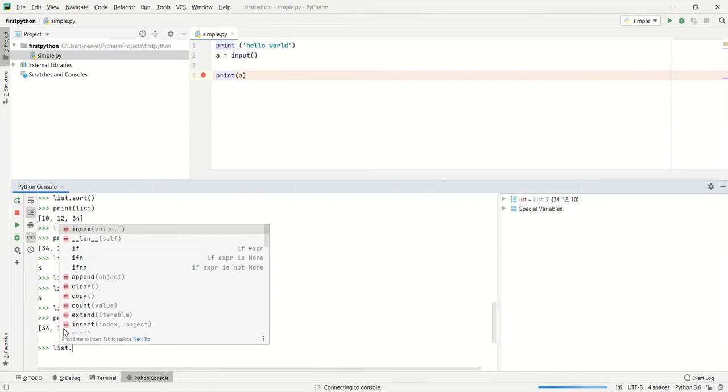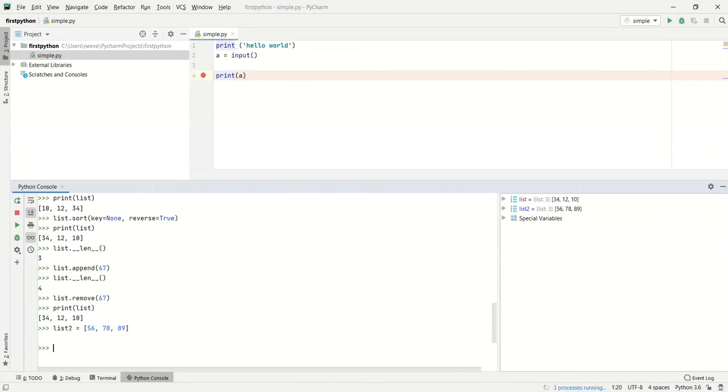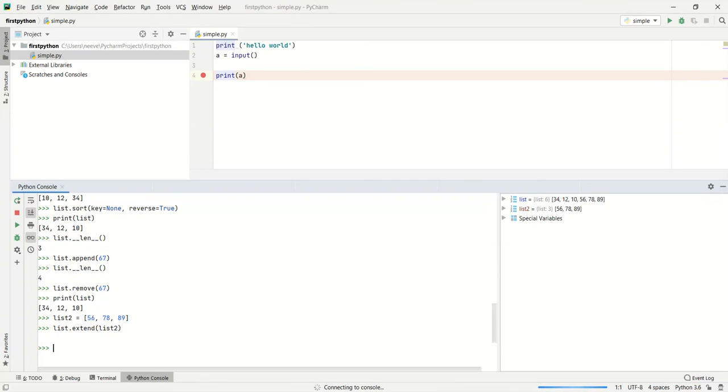The same way we can do extending of the list. For example, another list, list 2, contains something like 56, 78, 89. If suppose we wanted to extend this list, we can do that with extend, and I'm going to give list 2 over here.